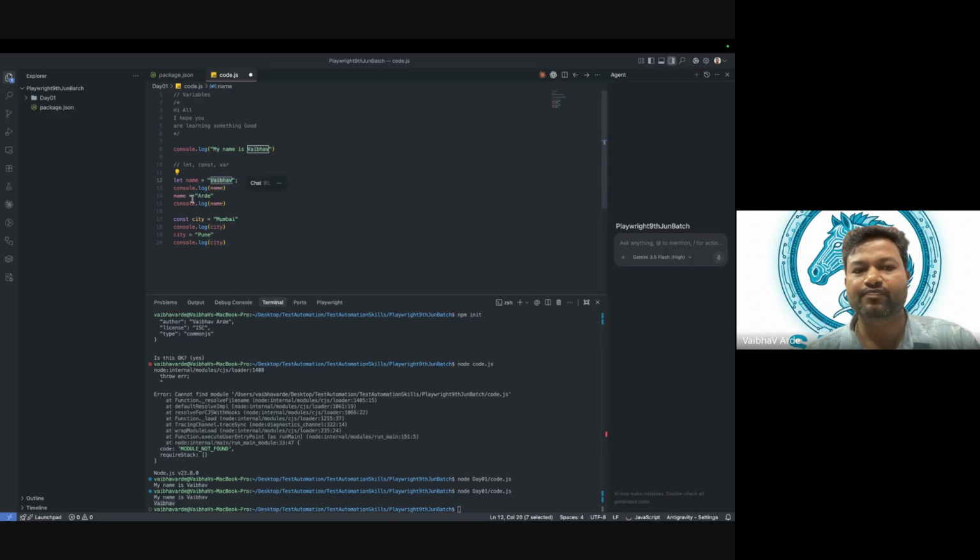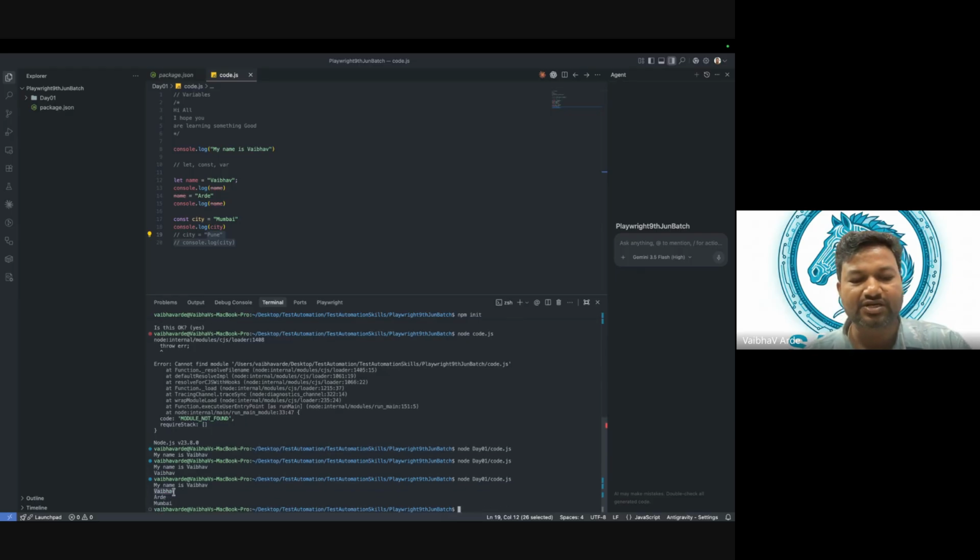The initial value was Vaibhav. When we come to line number 14, it will be replaced with Arde. So what value will we have in name? It is nothing but Arde. In a similar way, if I go with const, when we say const, we expect that the variable will not be changed at all. If I declare city, let me comment these two things and run this again. Here you can see the first output is Vaibhav, then Arde, and then Mumbai. So city is nothing but Mumbai.